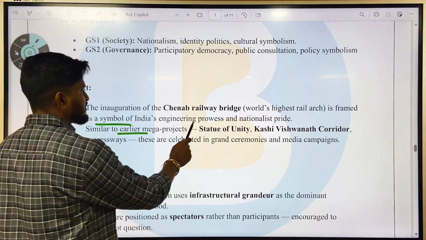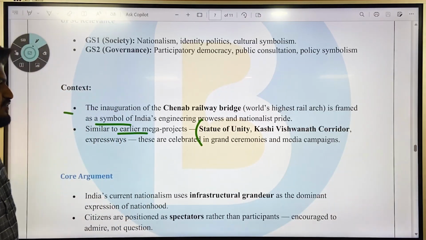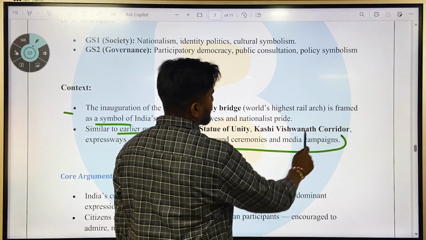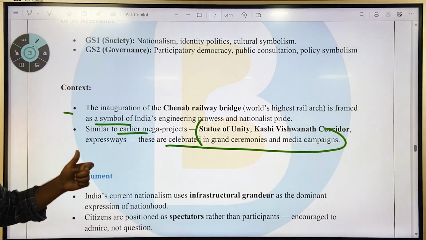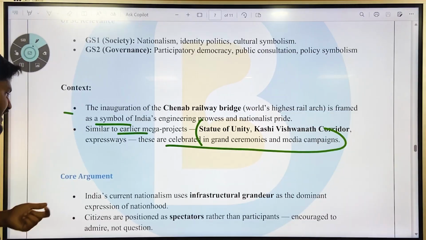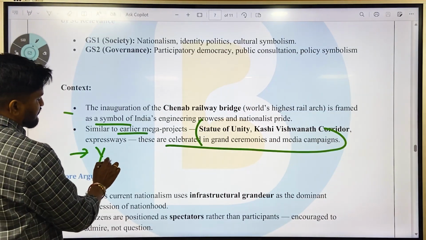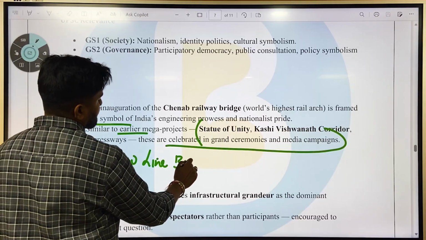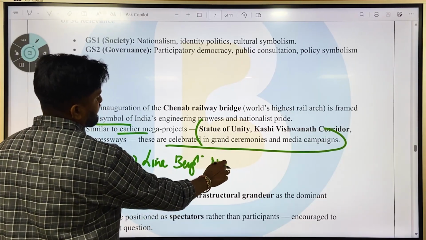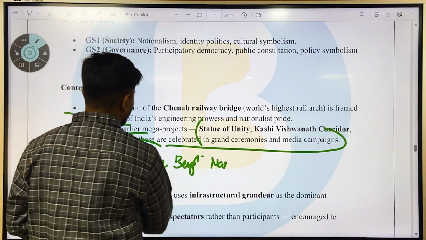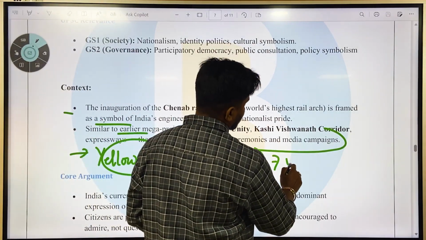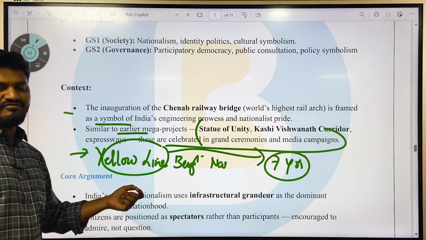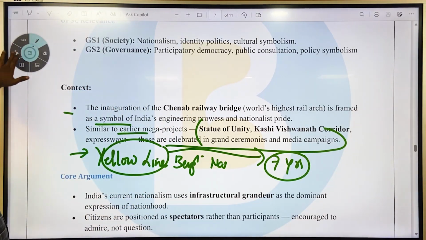Similar to earlier mega projects, that is the Statue of Unity, Kashi Vishwanath Corridor and expressways, these are celebrated in grand ceremonies and media campaigns, and most of them are inaugurated by Prime Minister Modi. Add to this the recent yellow line of Bengaluru Metro, which was also inaugurated by Narendra Modi, despite the fact that the yellow line was delayed by 7 years. Despite the delay, it was celebrated grandly by the arrival of Narendra Modi.